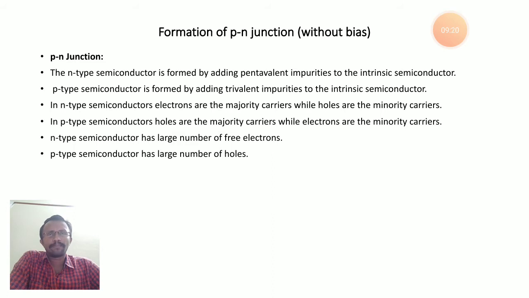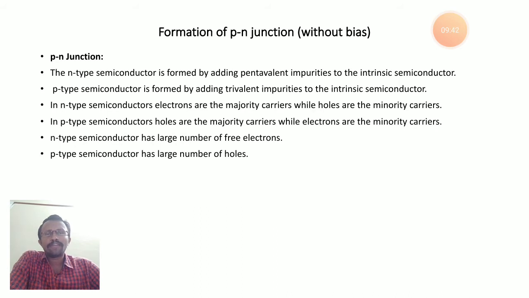Why? Because the intrinsic semiconductors, silicon and germanium, have 4 valence electrons. Suppose we are adding pentavalent impurity, which is an impurity with 5 valence electrons.